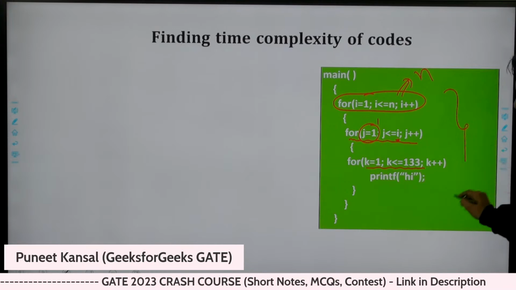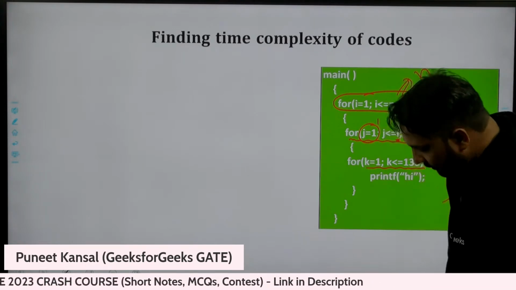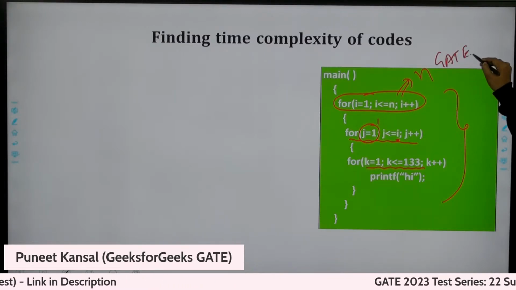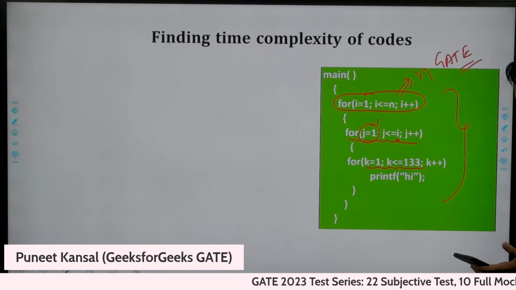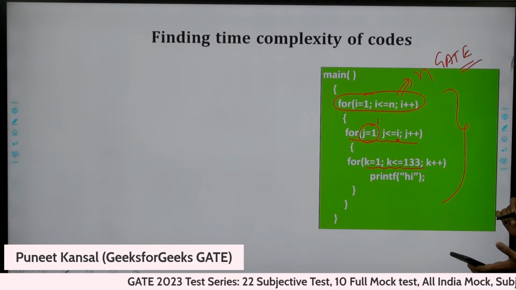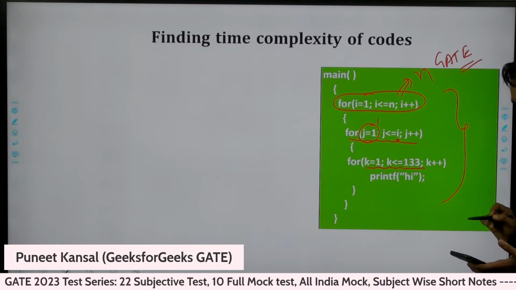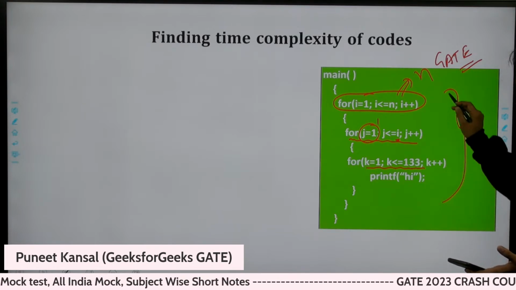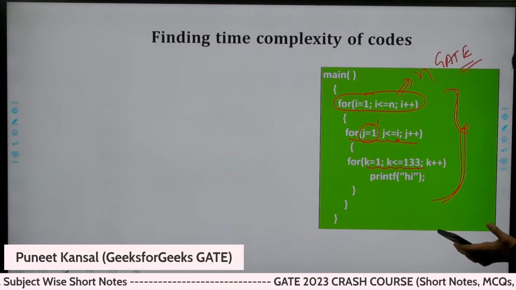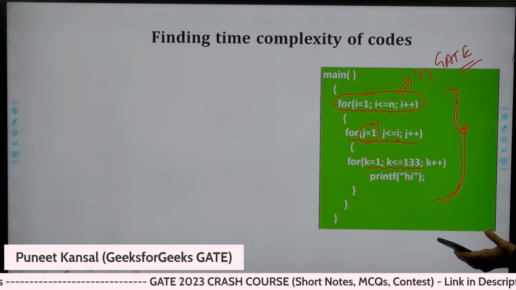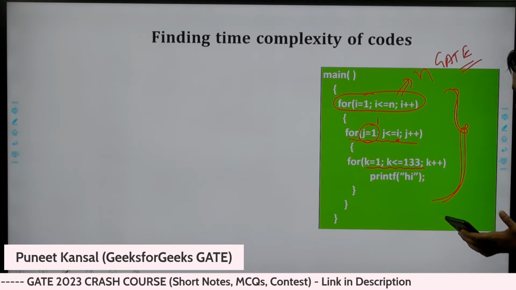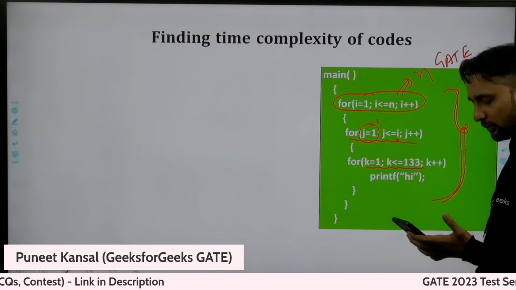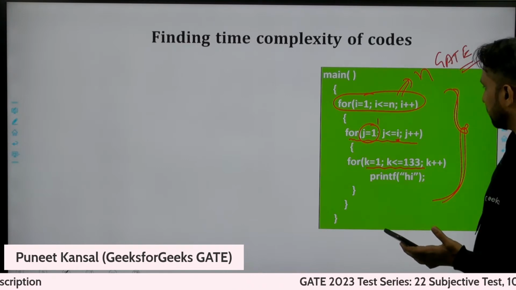Okay, so can you people tell me, anyone, what is the time complexity here actually? This is one GATE question itself. So if you know this thing, you can write in the chat. Otherwise, I'm giving this question for your assignment, for your homework, and you can write the answer, what is the time complexity of this code, in the comment box. And I will also share the answer in the comment box later on. So first you people try it, and you can share this.